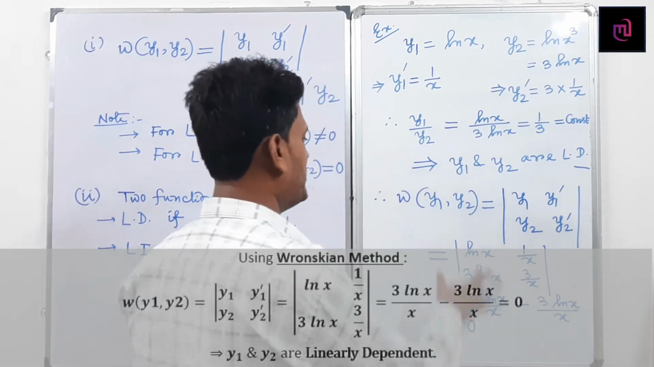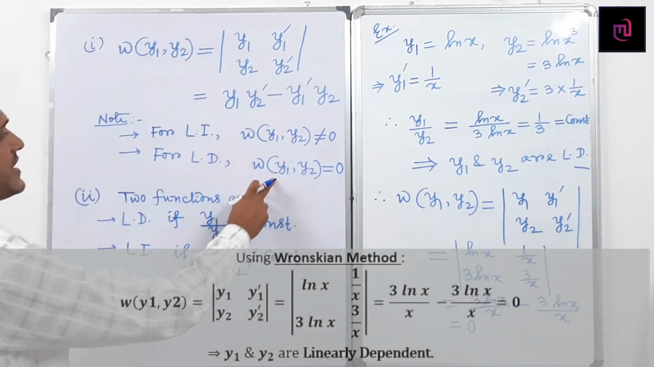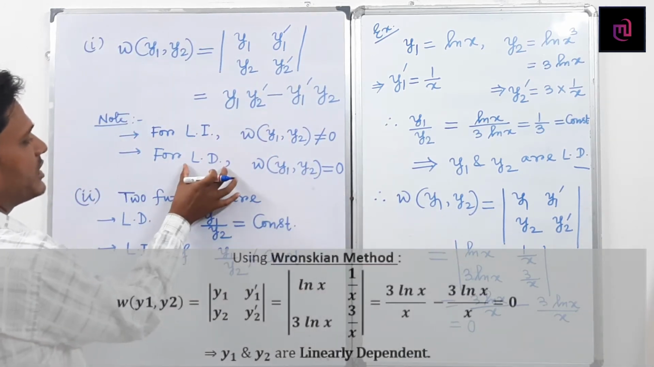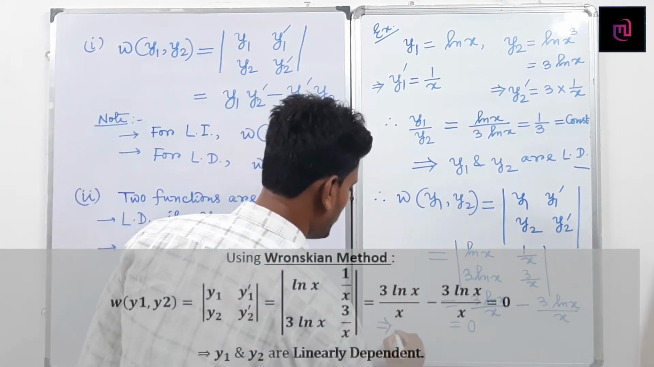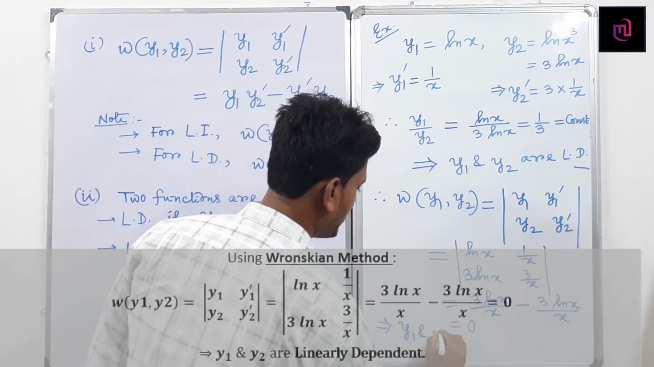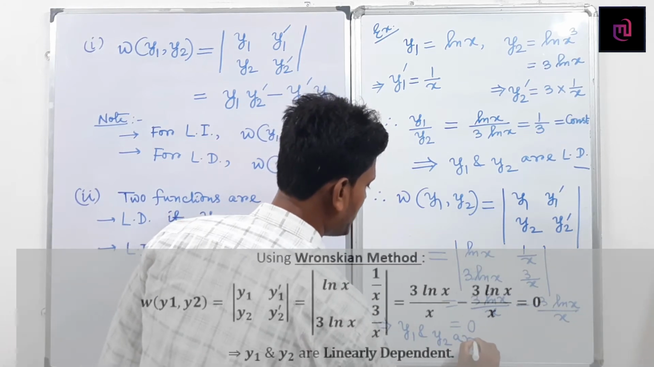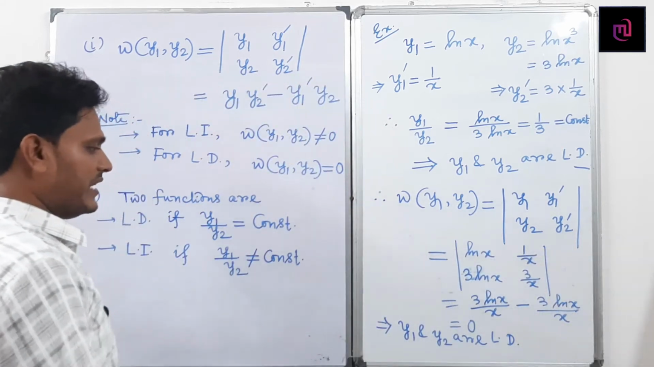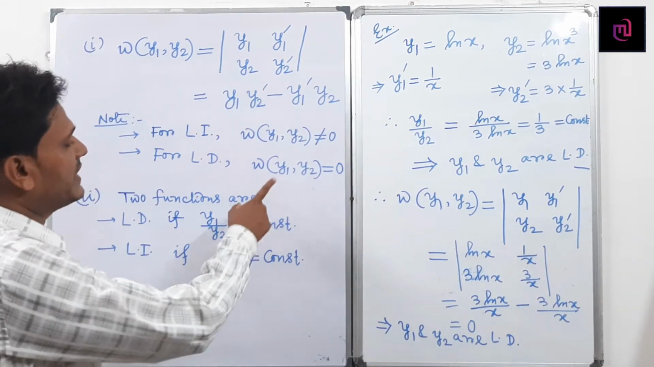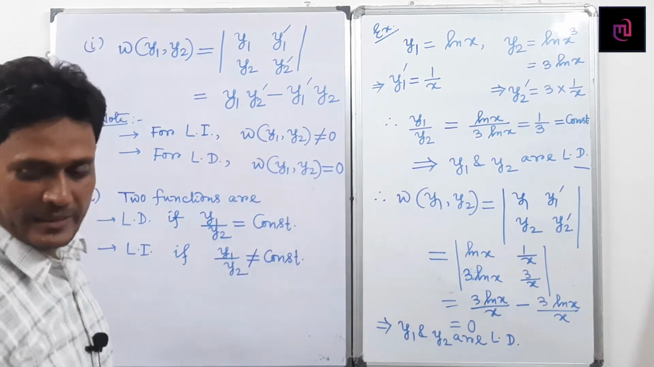If Wronskian of y1 y2 equals 0, then you will get linearly dependent, which implies y1 and y2 are linearly dependent. Again, if I take another example, then I will show the linearly independent case.